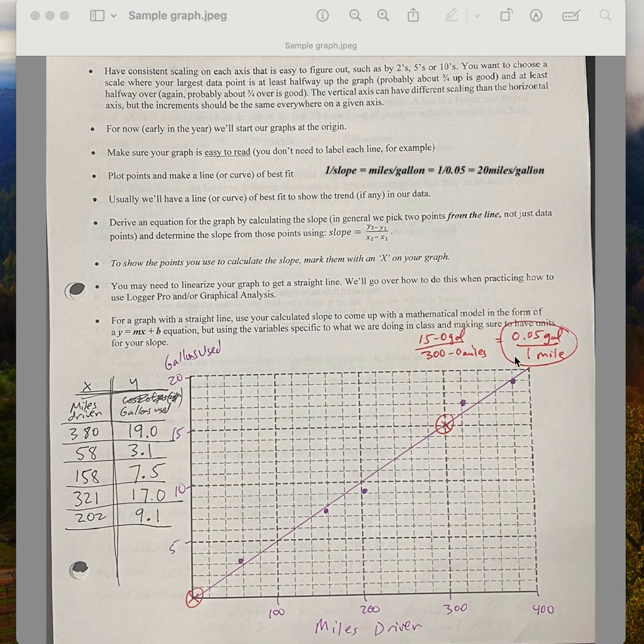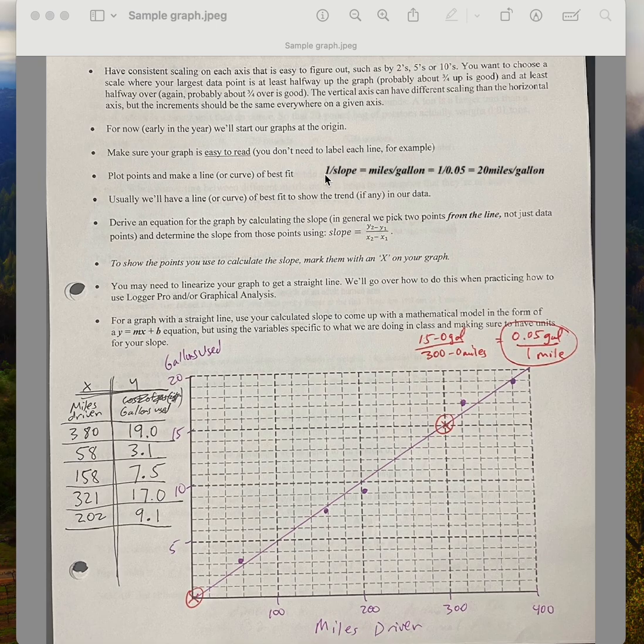Now, gallons per mile is something that's useful. It tells us the rate at which fuel is used. But in the United States, we don't usually think of things that way. We usually think of things in terms of miles per gallon. And sometimes in physics, the slope can mean something, but it's hard to understand, so we may need to manipulate or adjust that slope to make it make sense for us.